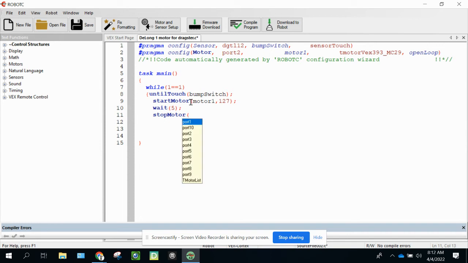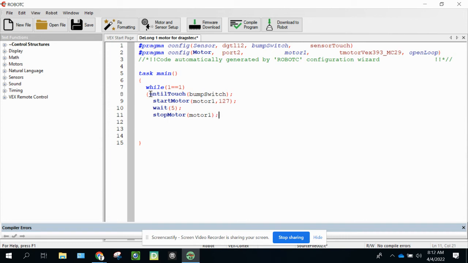parenthesis, and I'm going to type the name of the motor that I want to stop. And you don't have to put a number there because you're doing stop motor, so you don't have to do 0. So you just do stop motor and then motor1, semicolon.